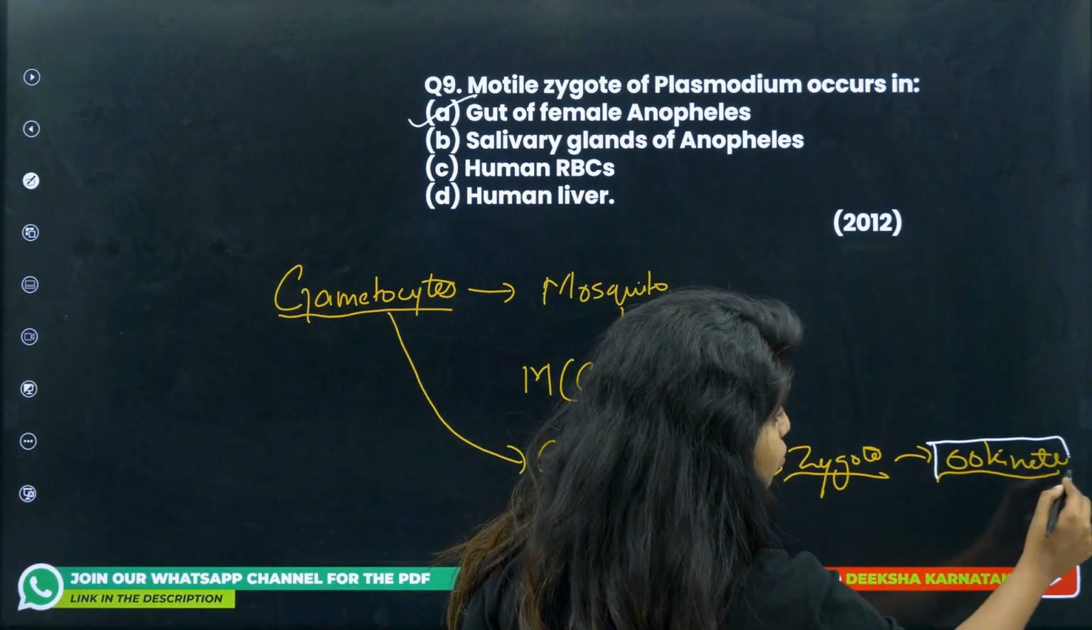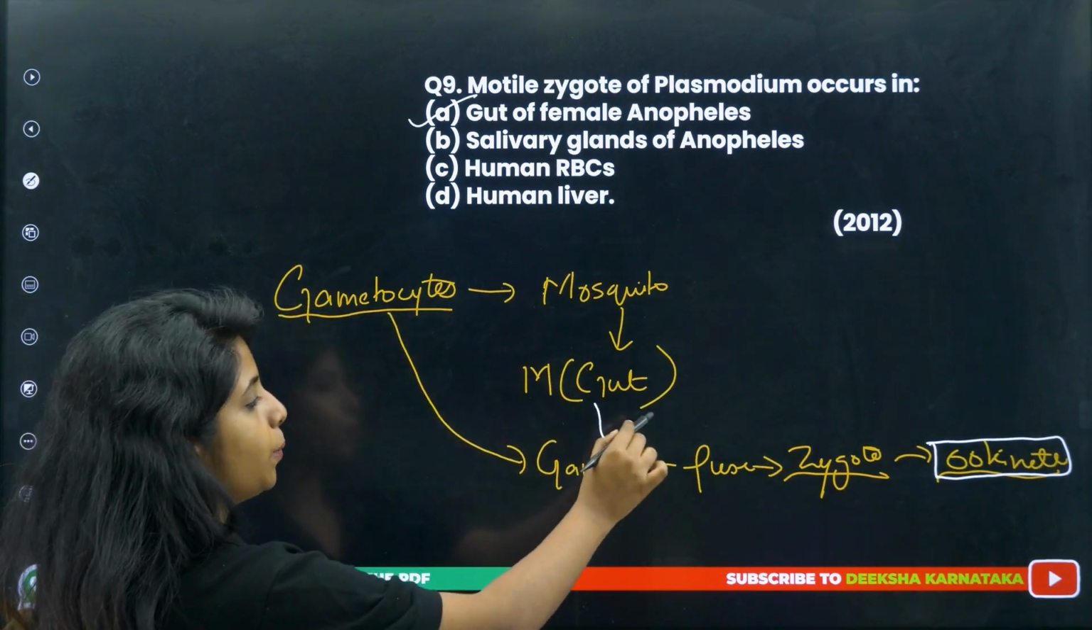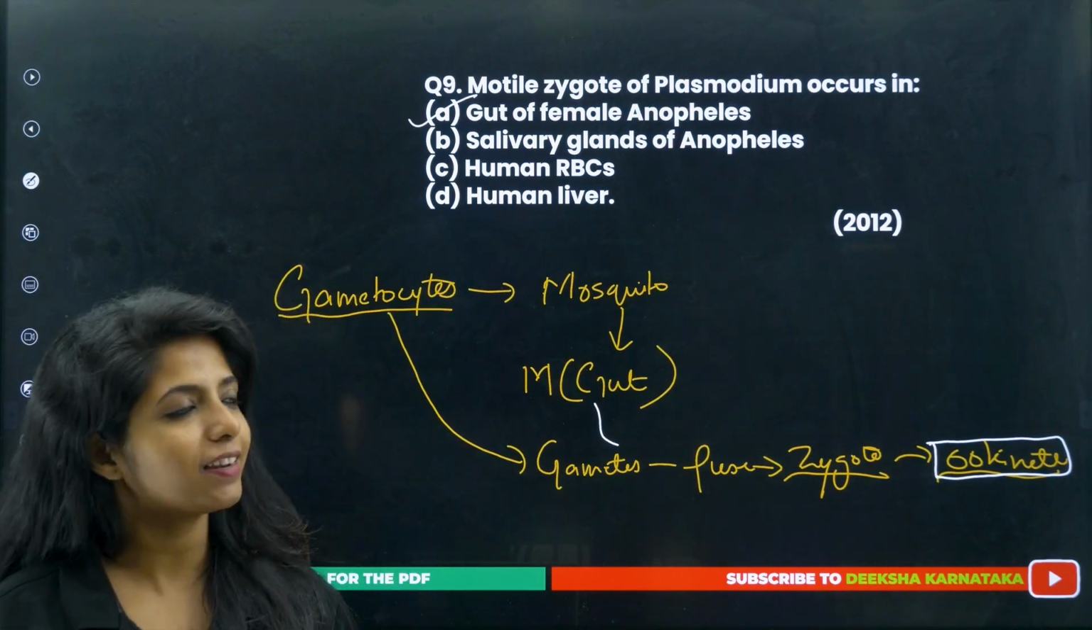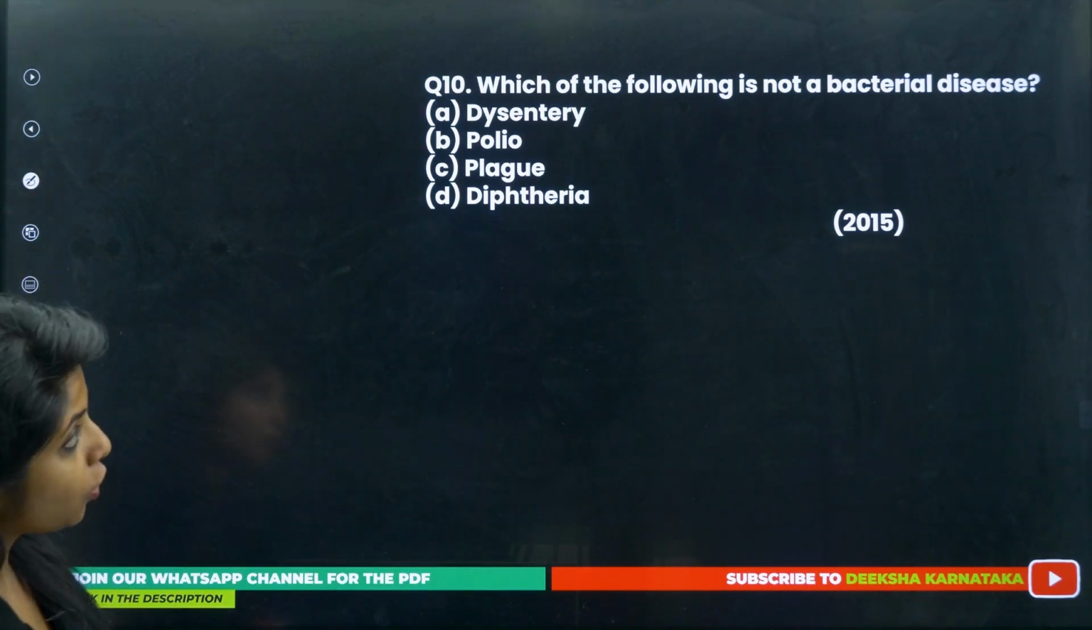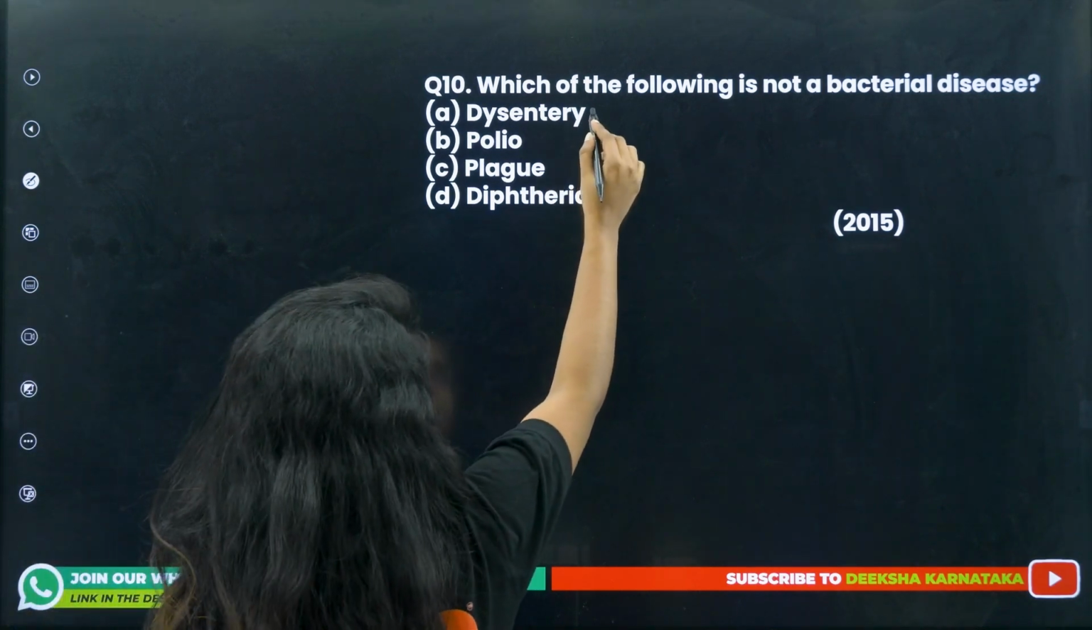The motile form is known as ookinete, and it occurs in the gut. I hope it's clear to you. It came in the year 2012, and we are already on the 9th question. Next question. Which of the following is not a bacterial disease? You tell me. Dysentery. Isn't it bacterial?